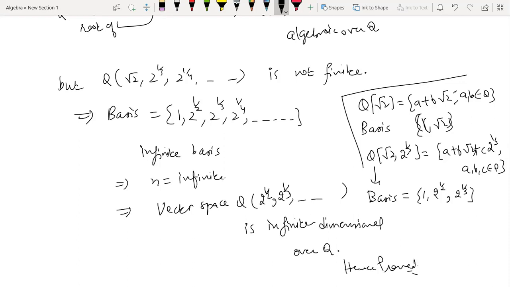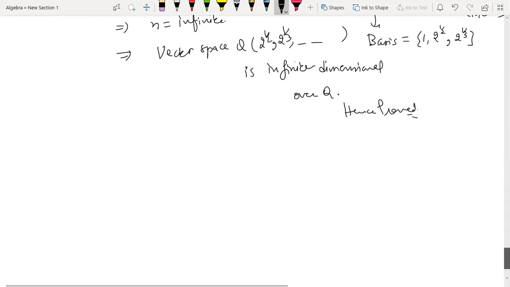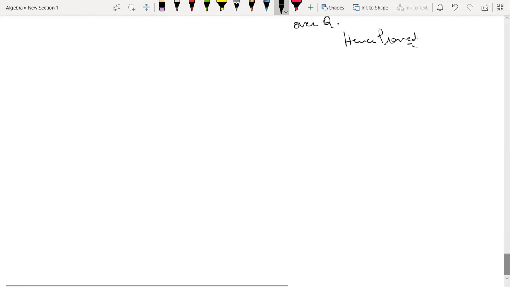So we have proved that a finite extension is algebraic, but not every algebraic extension is finite. So this is the example. You can construct more examples as well for the same. I hope this is clear. If you have any doubts up till this point, then you can ask. If no doubts, then I'll start with the next result.